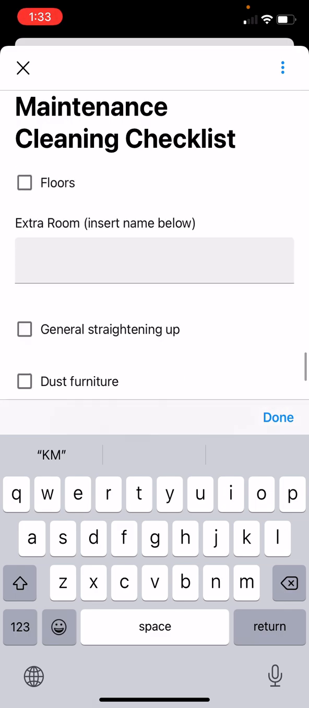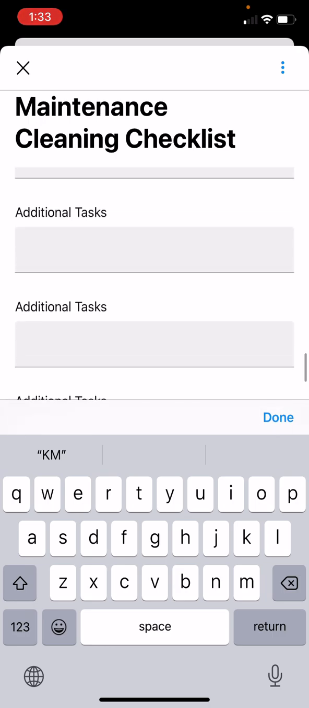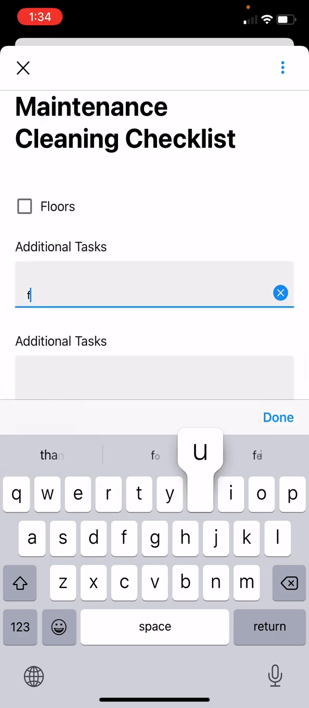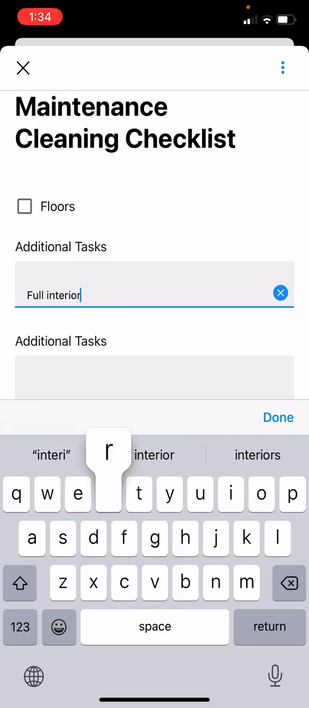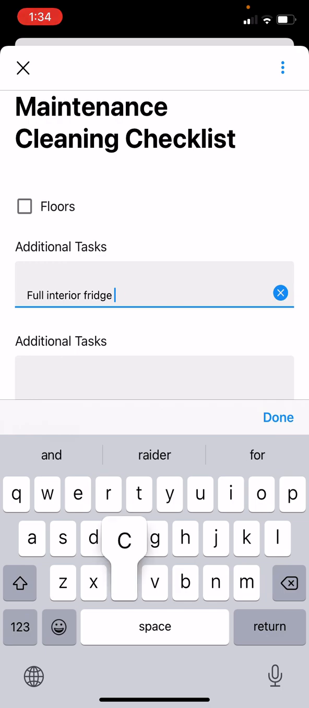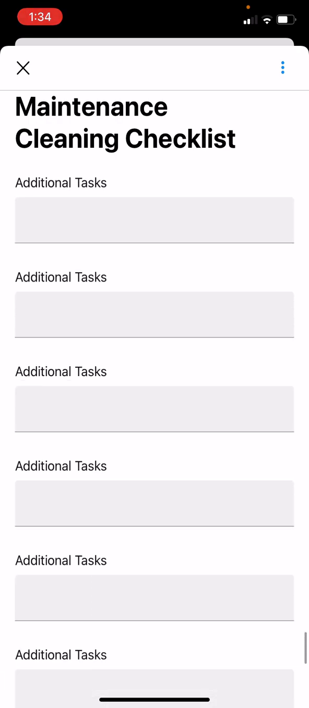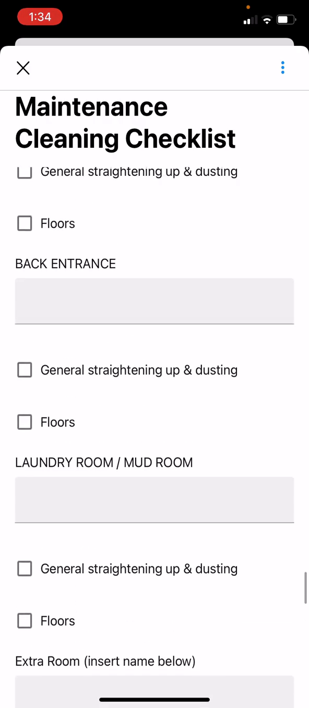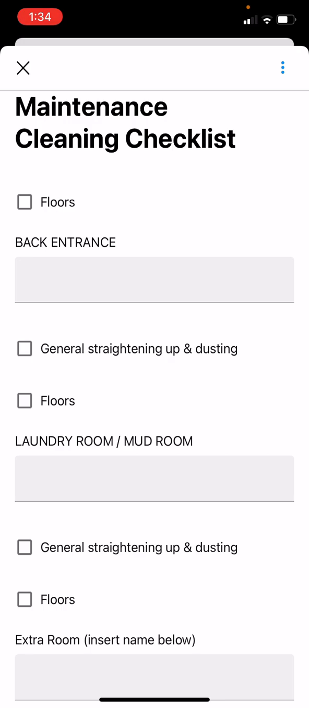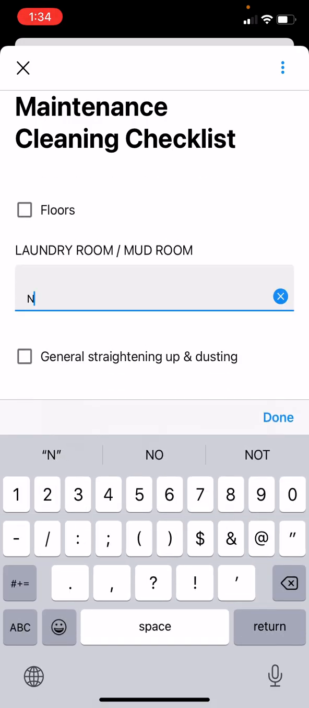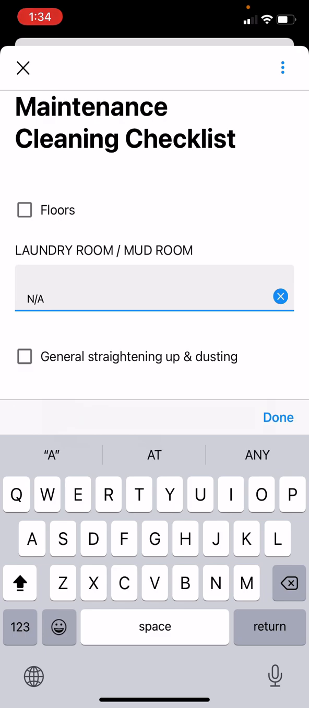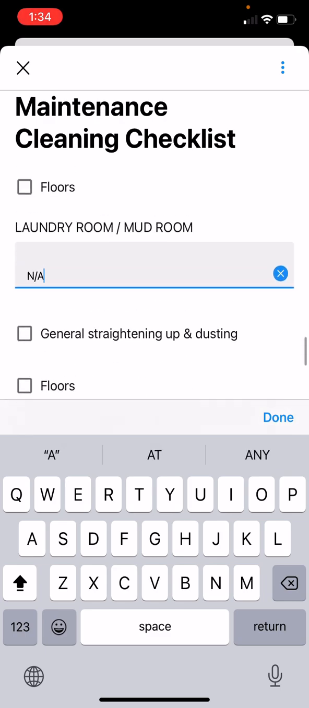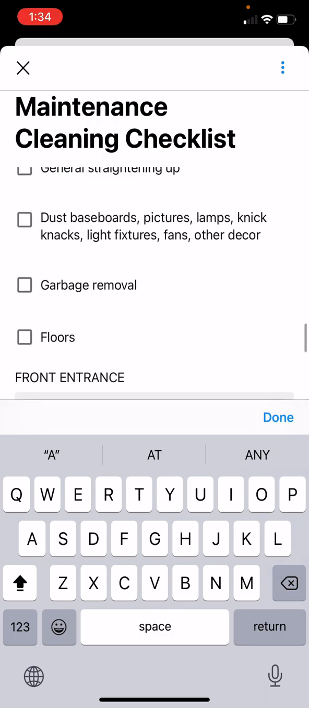And then at the end of the checklist, there are some additional tasks. So today we did full interior fridge cleaning. So that was an add-on. That's it. And any rooms, let's just pretend I don't have a laundry room. If there's no such room in that house, you just put N/A, not applicable. And you don't check off anything else. And then that way we know it doesn't apply to this house.